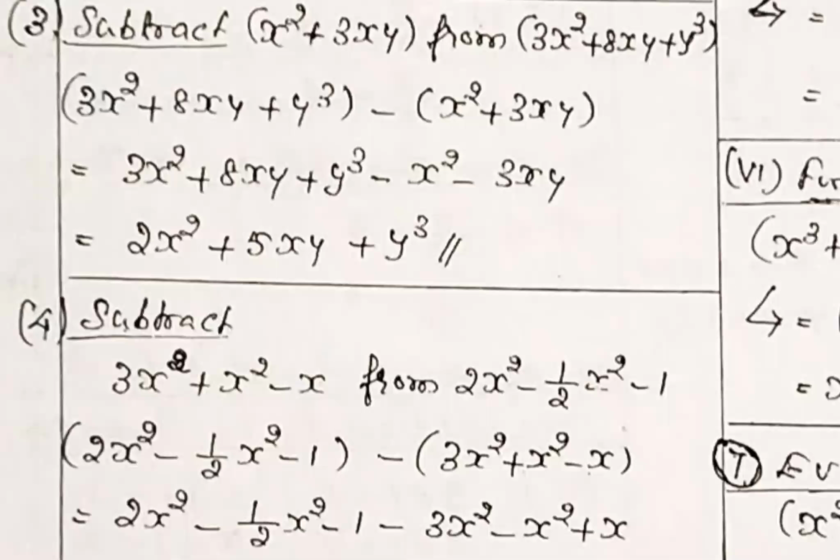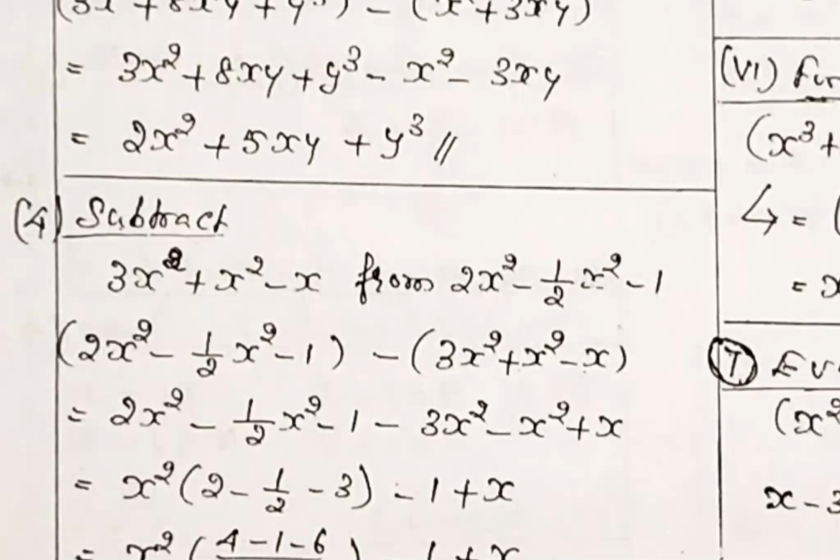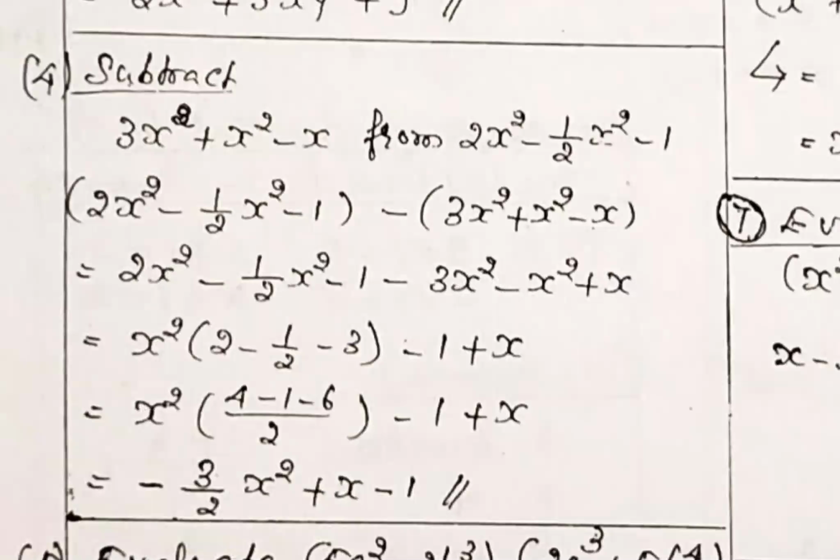Problem number 4 is also subtraction. Two terms are available. You write the second term first, put minus and the first term, and remove the bracket as usual. So there are 2 addition problems and 2 subtraction problems. Little practice is required. While just watching, you will not understand quickly. After solving, you get the PowerPoint PDF from me, go through it, close it, and practice.